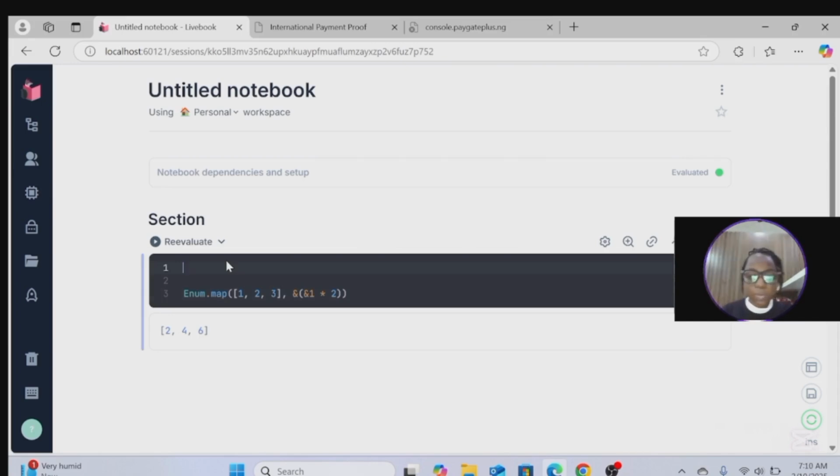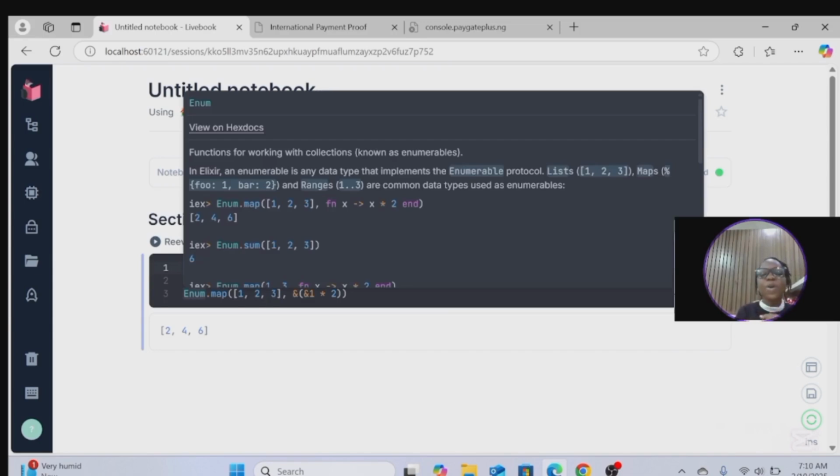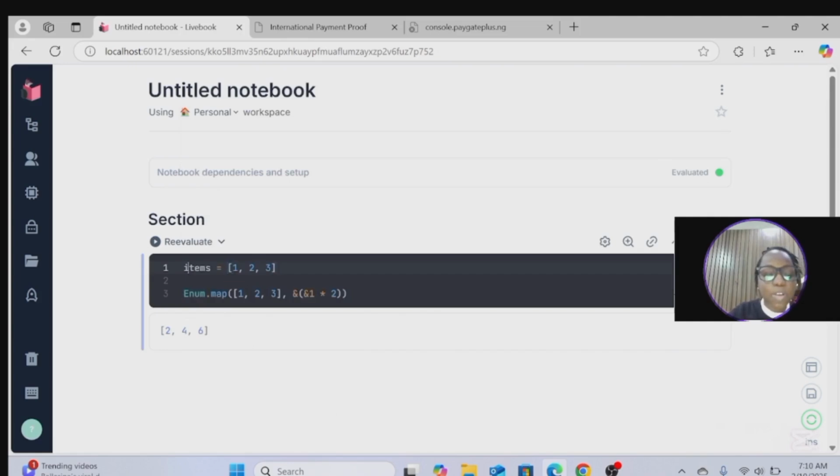So this thing over here now, guess what data type this is. People from JavaScript, I'm sure you have a name for it. I'm not going to call the data type in this video. So please, in the comment section, tell me what you call this data type in your own programming language. So we're going to say items. I'm going to give it a variable name of items. So this items has the numbers 1, 2, 3.